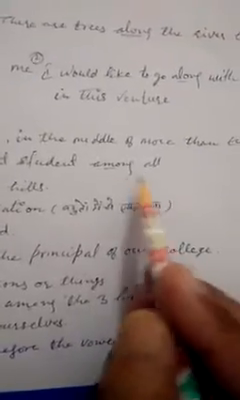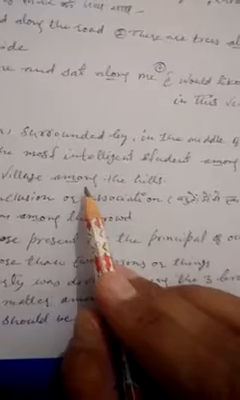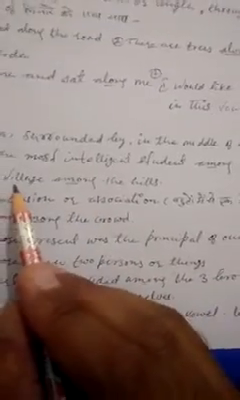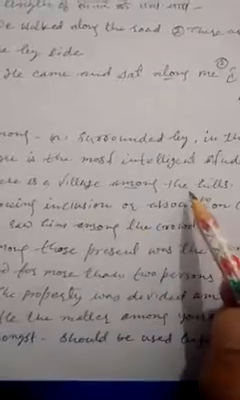Next come to among. Among is used in the sense of surrounded by, in the middle of more than two. For example, he is the most intelligent student among all. Among all. Comparison out of all. This is what among is used for. There is a village among the hills. It means the village is surrounded by the hills.